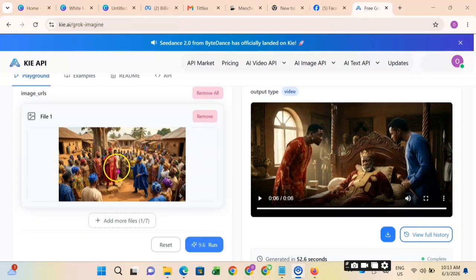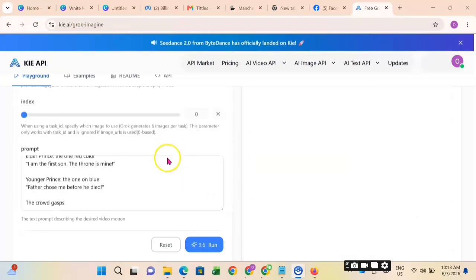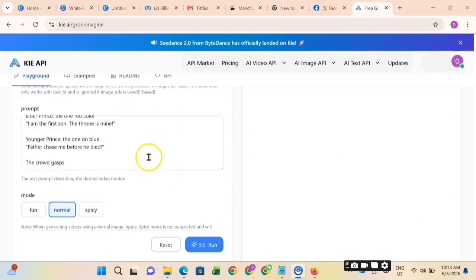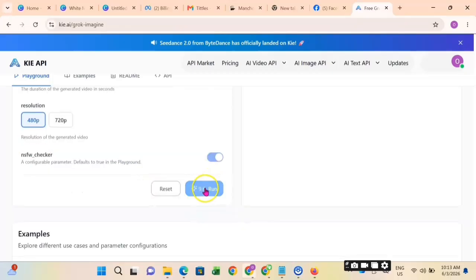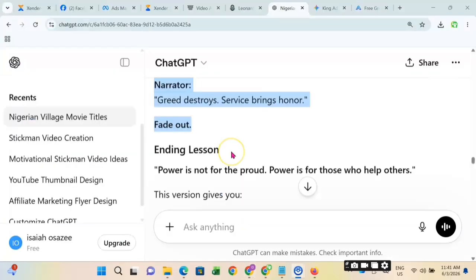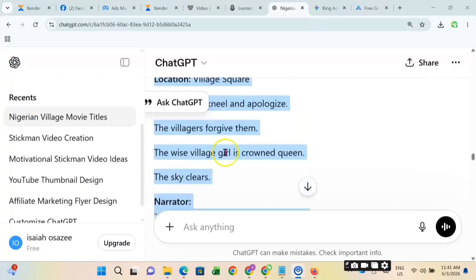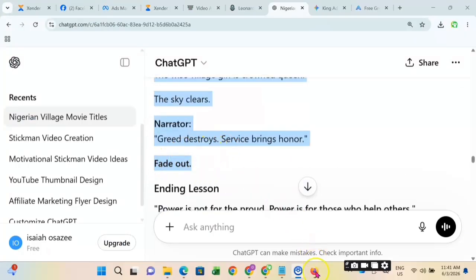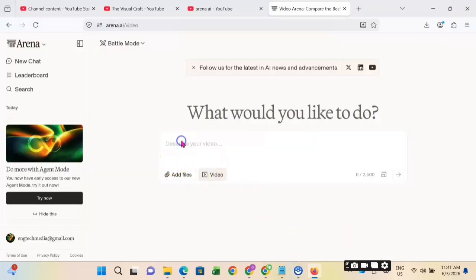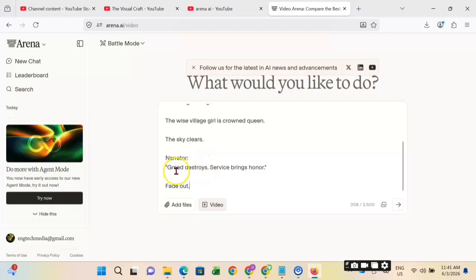I'm just going to go ahead, this is the scene. This is scene 3. Make sure the write-up that you copied from ChatGPT is correct. I'll go ahead and animate it. Okay, so I'm just going to forward it. I've already animated most of the images. So this is the last part, the last scene.